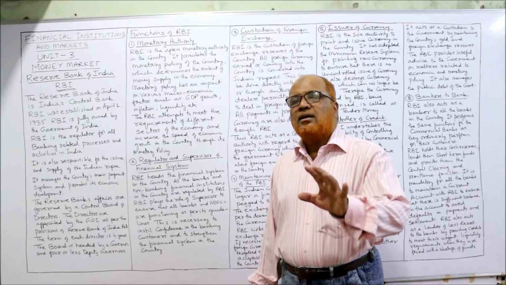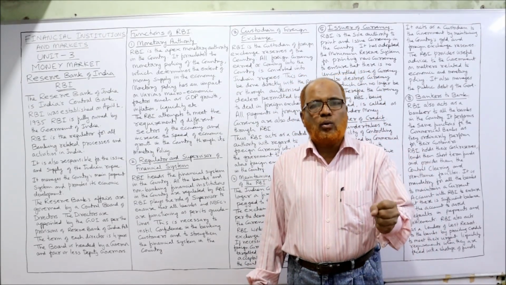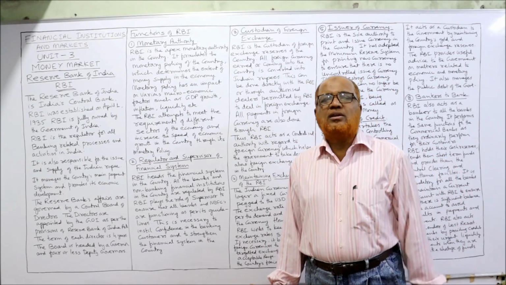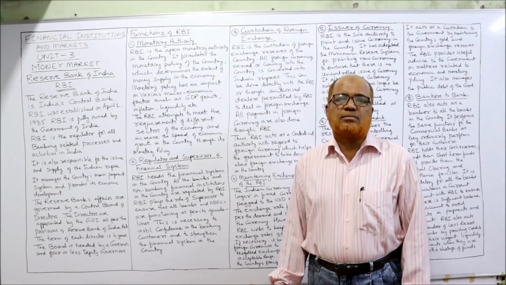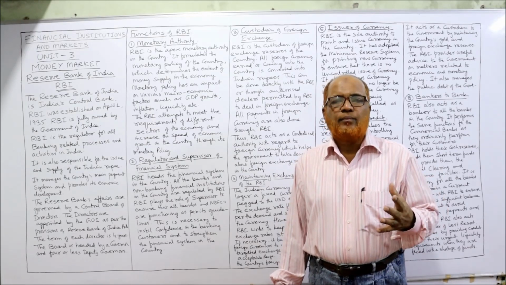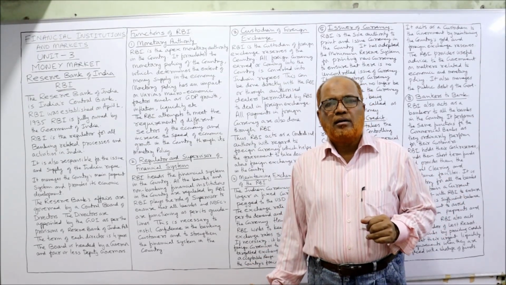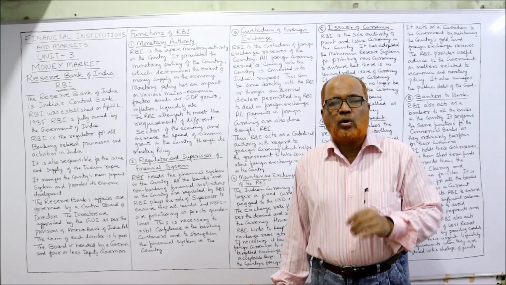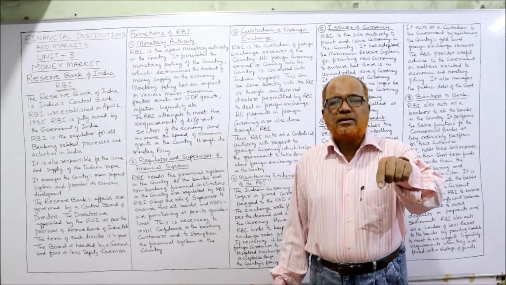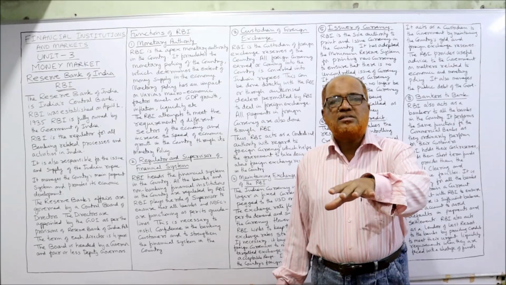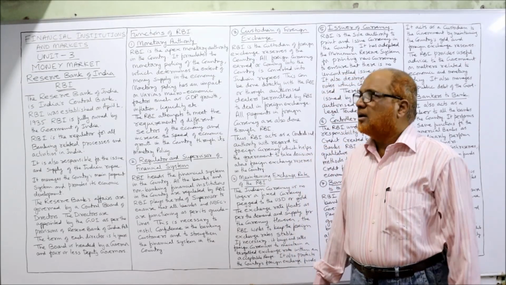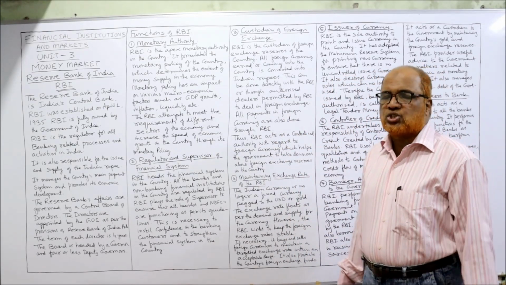Why does the RBI have to regulate, control and supervise the financial system? Because the banks depend on the faith, on the confidence of the customers. If the customers lose the confidence in banks, then what will happen? Nobody will come and deposit the money in the bank. The banks will collapse, the financial system will collapse, leading to the complete collapse of the economy. So the economy depends on the financial system, and the financial system is in the hands of RBI to control, to monitor, to supervise.